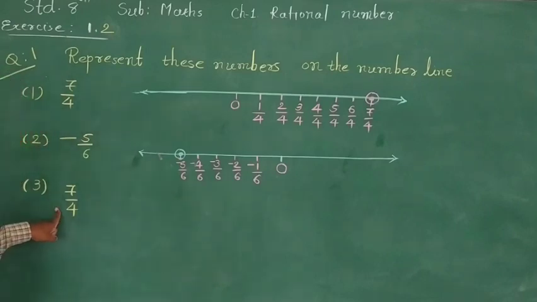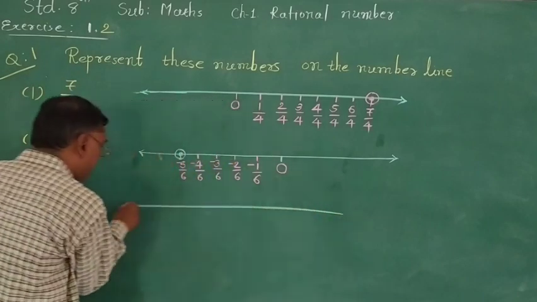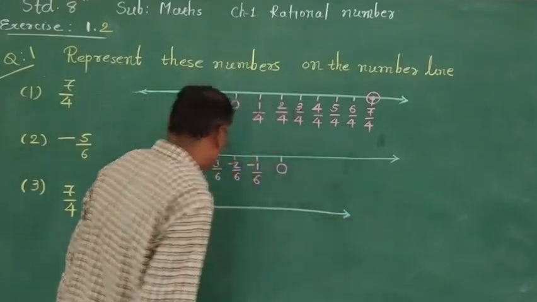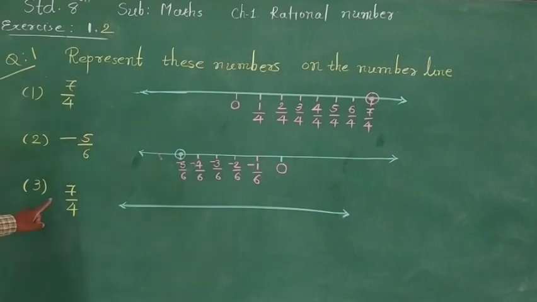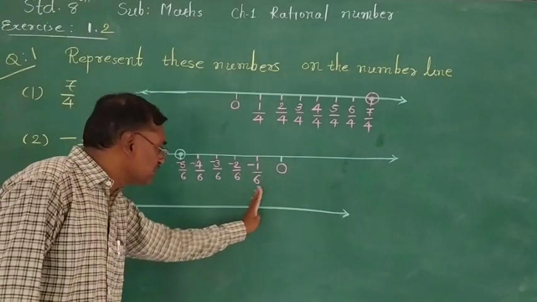Now last, 7 upon 4. First draw the number line. This is a positive number, so we need not write on the left side of 0.